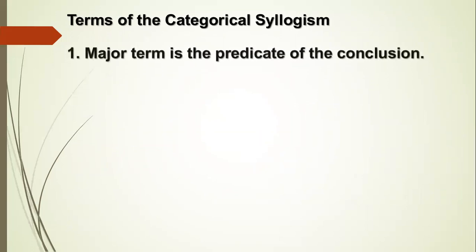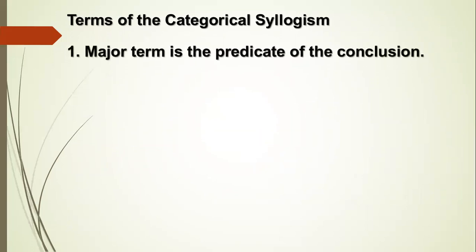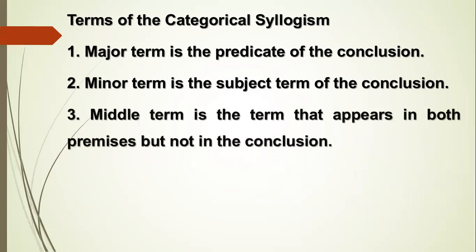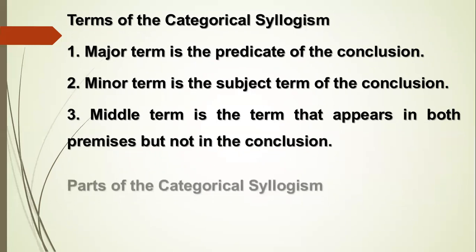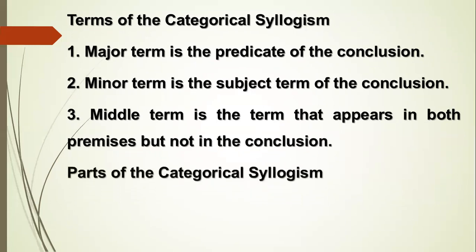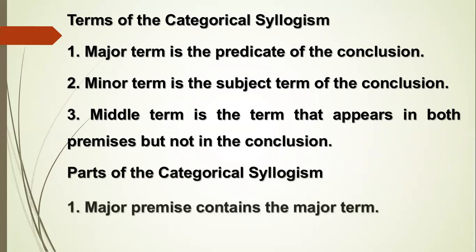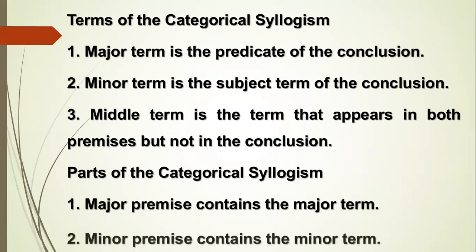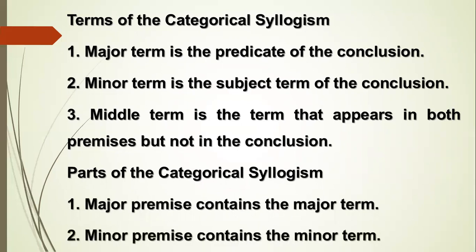Terms of the categorical syllogism. Number one, major term is the predicate of the conclusion. Number two, minor term is the subject term of the conclusion. Number three, middle term is the term that appears in both premises but not in the conclusion. Parts of the categorical syllogism. Number one, major premise contains the major term. Number two, minor premise contains the minor term.